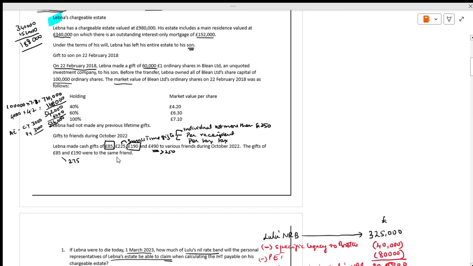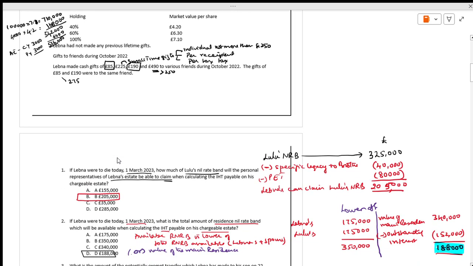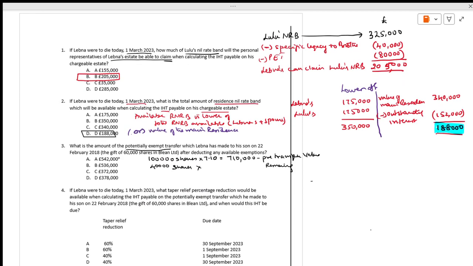Always we have to take market value; they will give only market value. 4.2 comes to 168.